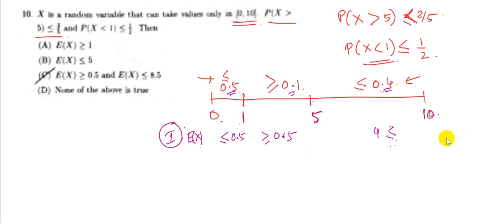So in this case the value will come out as 4 plus 0.5 plus 0.5, which is 4 plus 1, 5.